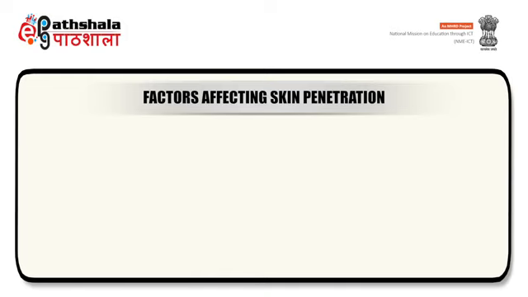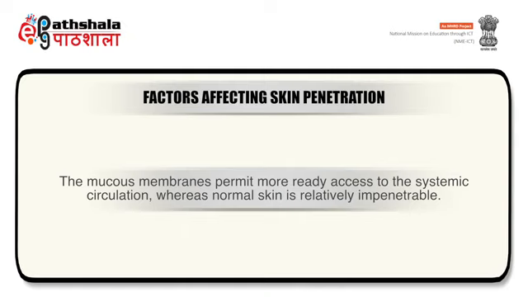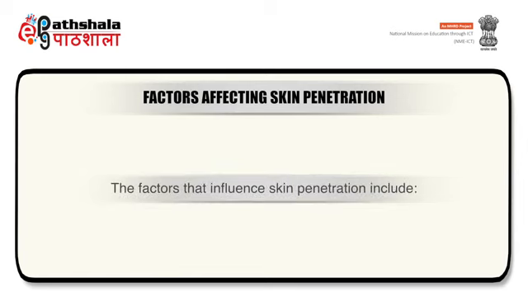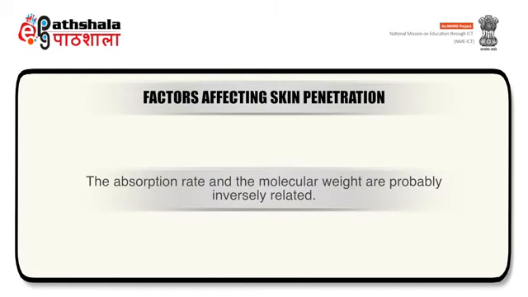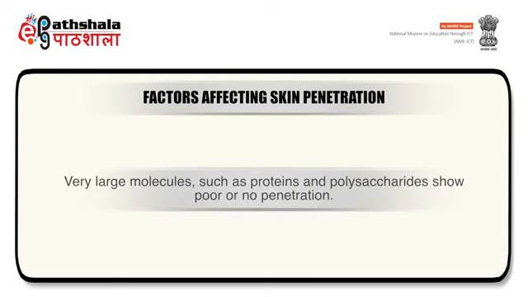factors affecting skin penetration. The mucous membranes permit more ready access to the systemic circulation, whereas normal skin is relatively impenetrable. The factors that influence skin penetration include primarily the physicochemical properties of the drug and secondarily the vehicle, pH, and concentration. The absorption rate and the molecular weight are probably inversely related. Very large molecules like proteins and polysaccharides show poor or no penetration.